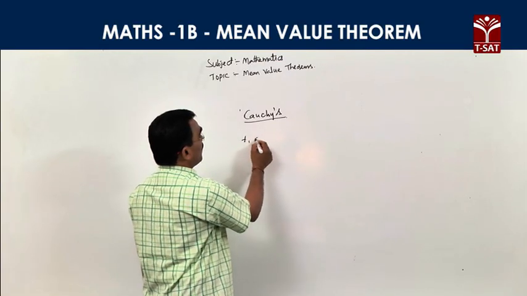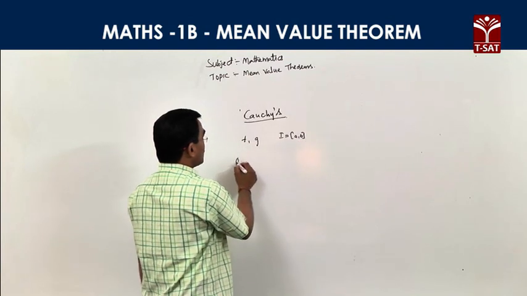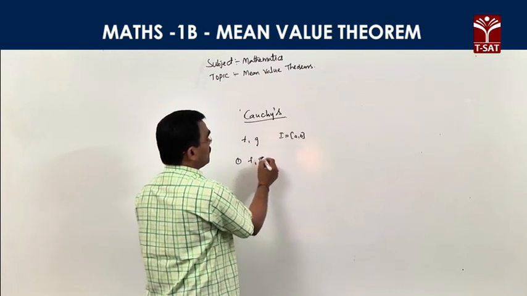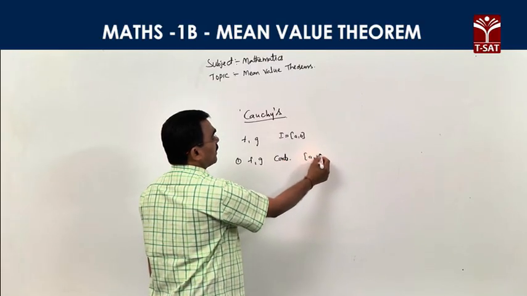Suppose f, g are two functions defined on the closed interval [a, b], and satisfying three conditions. First condition: f and g are both continuous functions on the closed interval [a, b].